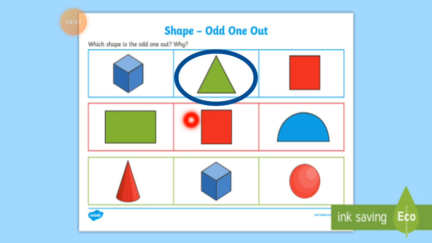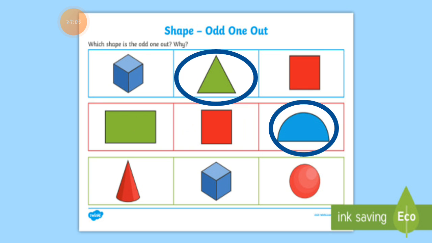And the next shape, now you can easily identify which one is the odd one. This is a rectangle and this is a square. This is a semicircle, half circle you can call it. So which one is the odd one? Any idea? I hope you understood which answer will come in this. So I put a circle on the right answer. Now there is no explanation needed why I put a circle on this shape. Now you all understood, this answer will come only, and this is the right answer.